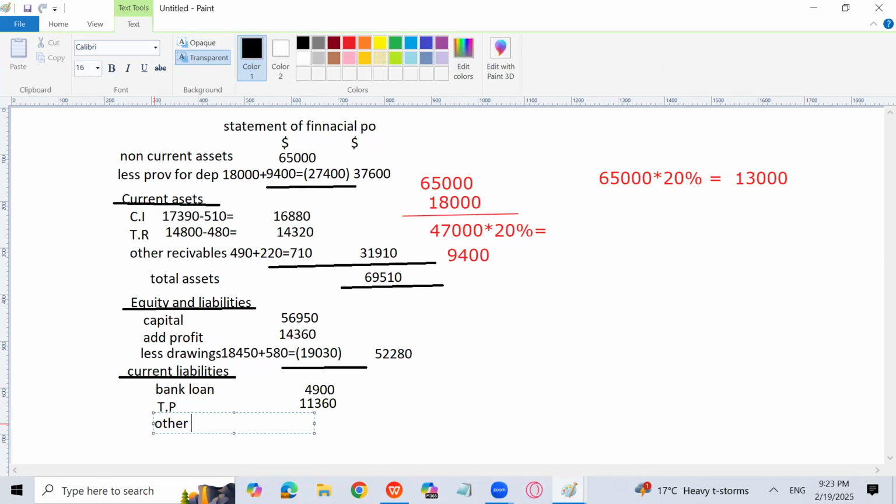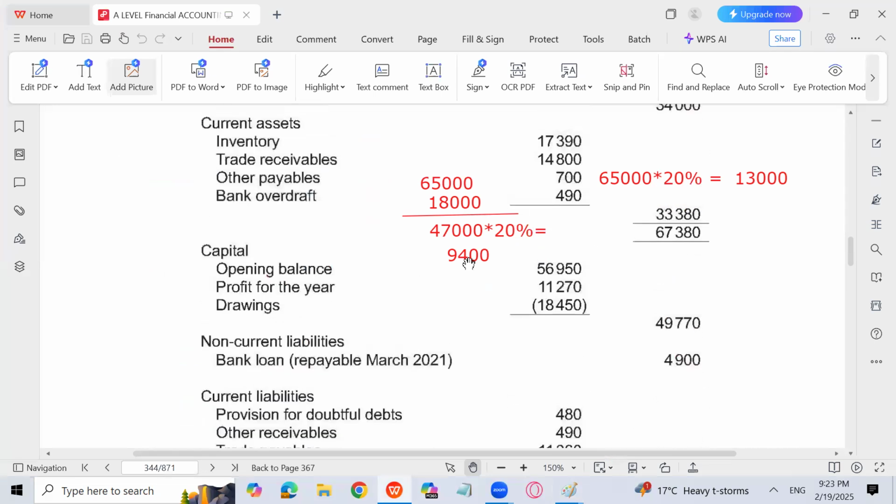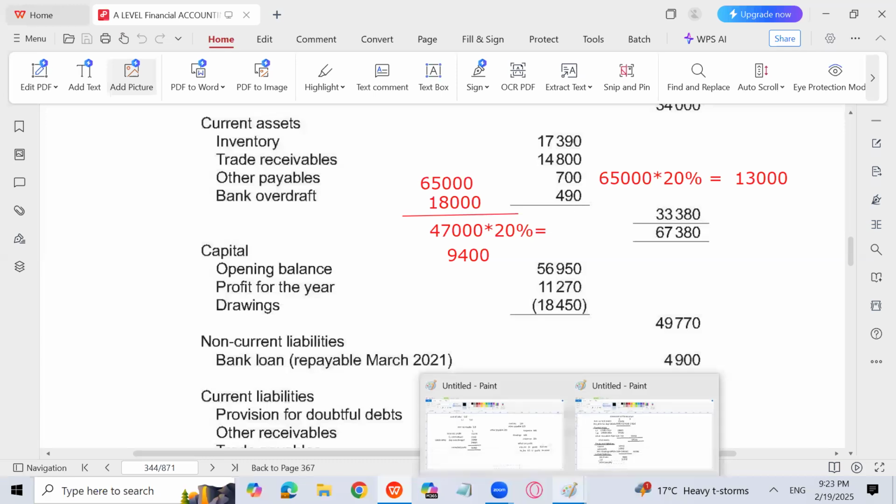Then comes the other payable. Now let's see. We don't find other payable over here, because the other payables are written in the current asset section wrongly, and that is 700. Secondly, we have other payables, which is a current liability, and the amount is 700.